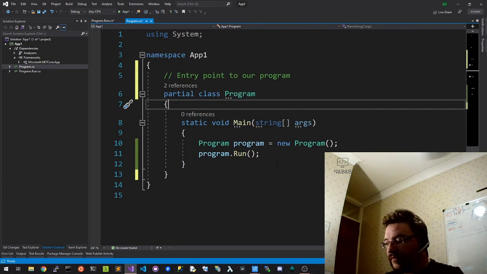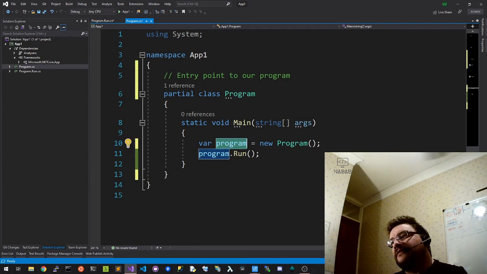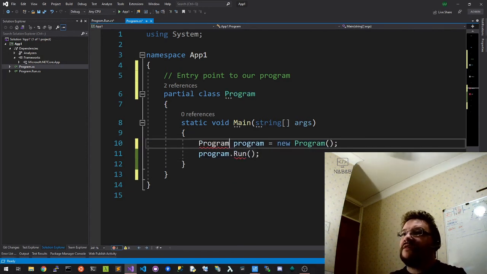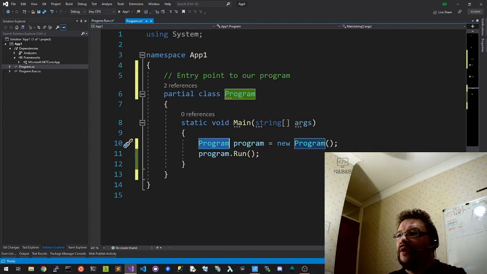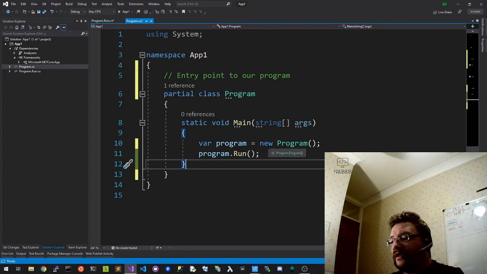Now, C# also has a shortcut. The shortcut is the word var, and that basically says determine the type of this variable based on what it's set to. In this case, we can see that program, yes, we know it's a program, but we can also see that we're creating a new program. So from right here, the type of program is pretty obvious from what it's being set to here. In some cases, if you have a badly named function, and you have something called var thing equals.